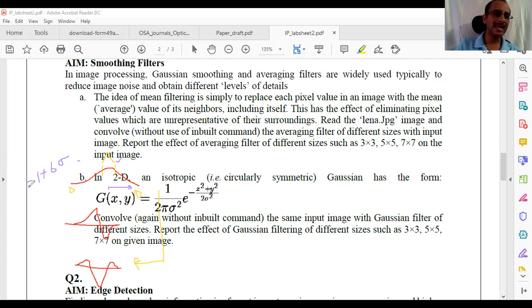If I consider the size of the kernel as S, an S cross S kernel, then S equals 6 sigma plus 1. In that way I design sigma, and I ensure that for a smaller kernel, sigma is small so that it confines to the smaller region of 3x3 and still looks like a Gaussian shape.